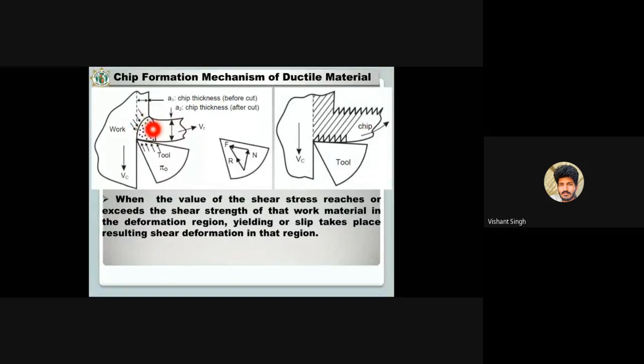So here a shear stress will be generated, and when this shear stress exceeds the maximum limit of the shear strength of the workpiece material, then deformation occurs and the material will be removed from the workpiece. Okay, then yielding or slip takes place, resulting in shear deformation in that region. And in that region, the shear deformation occurs. Okay.